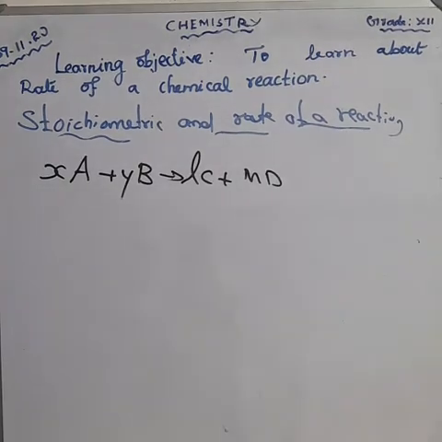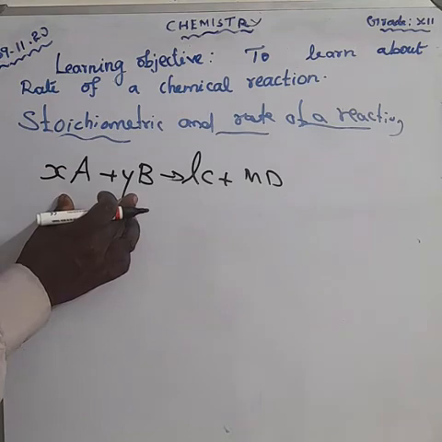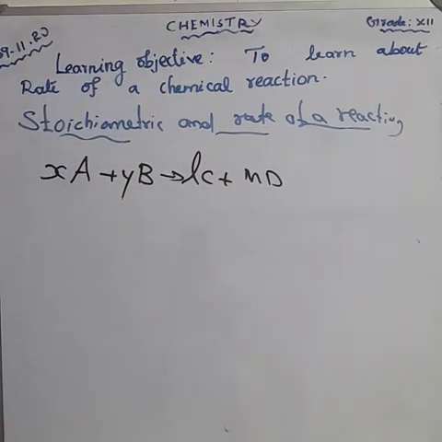Don't forget to learn the theoretical part. What is the rate of the reaction? The rate of the reaction is equal to the rate of the consumption of the reactant, or we can say the formation of product, divided by its coefficient. Each coefficient should be divided. So we get the rate. On the reactant side we use the minus sign, and on the product side we use the plus sign.